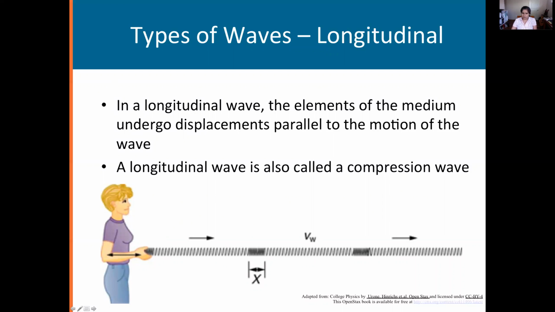The particles are not traveling from here to here. They're traveling just about their mean position. But the direction of simple harmonic motion is parallel to the direction of the entire wave, hence the term longitudinal. Okay, so I hope it's clear the difference between longitudinal and transverse waves.